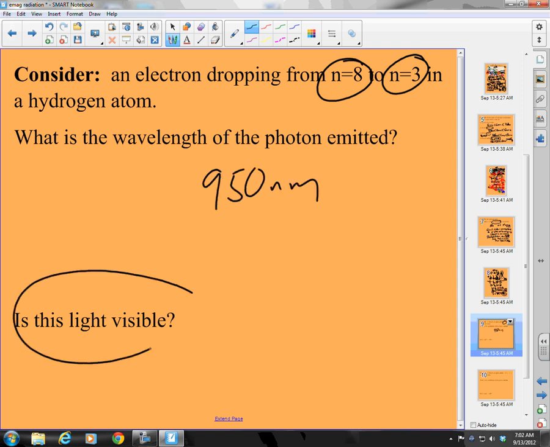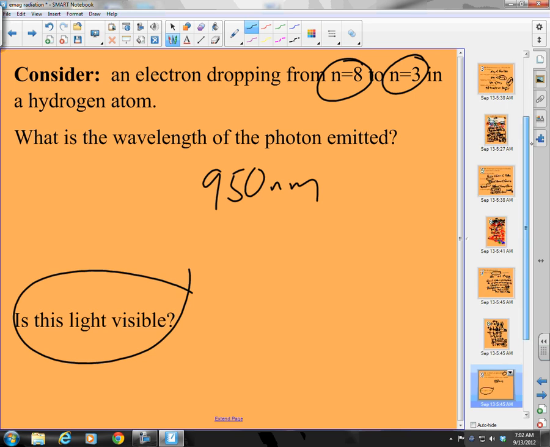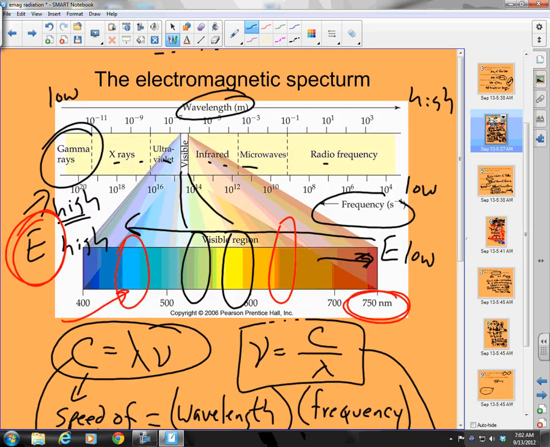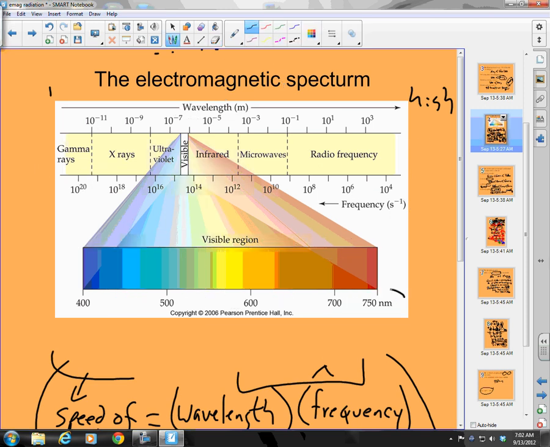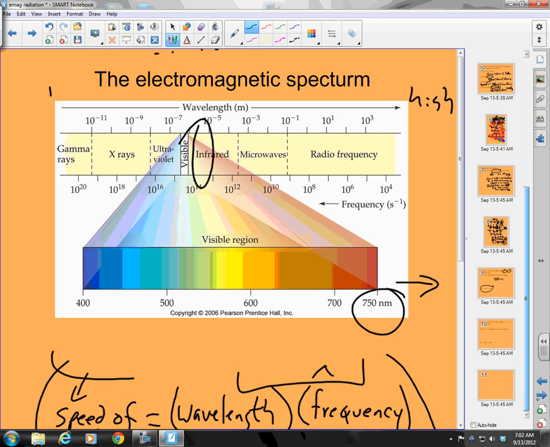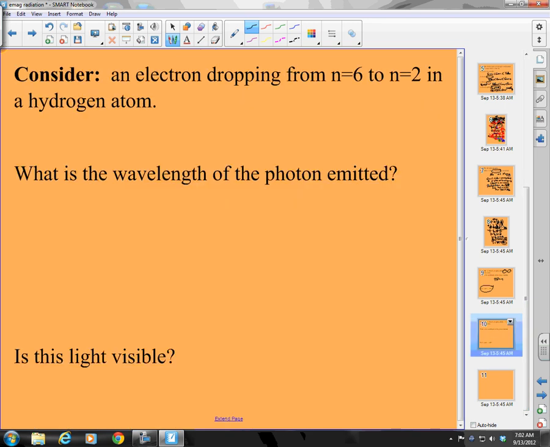Is this visible? Let's go back to our spectrum and find out, is this visible? Let's erase some stuff so we can see. 950, where is 950? Well, here's 750. 950 is somewhere over here. It means it is beyond the visible spectrum. It's probably in my infrared range. Good. All right, here you go. Let's see if you can do this on your own. Pause me, and when you're ready to answer it, defrost me.